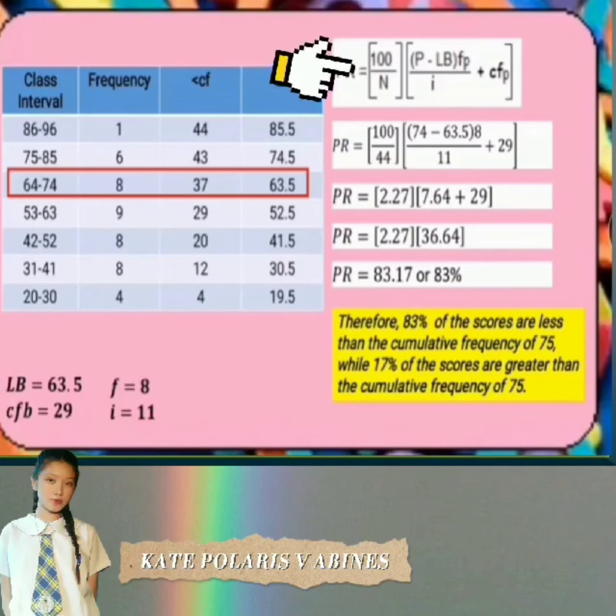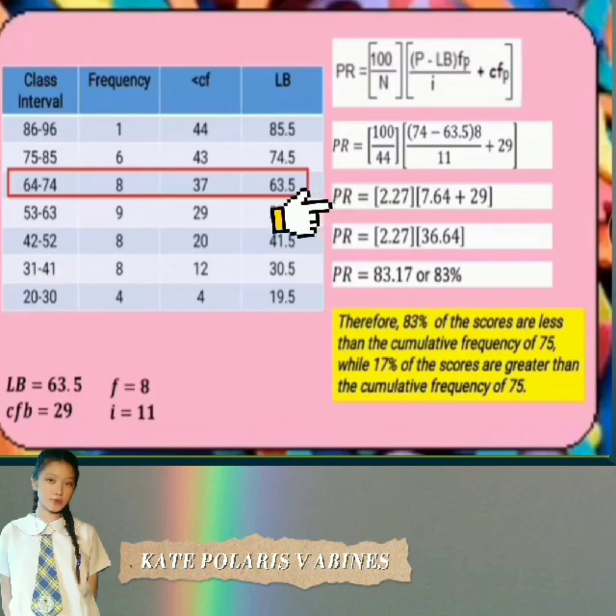Using the formula of percentile rank by substitution, 100 over ang n natin is 44, then ang p is 74 minus 63.5 times ang frequency, that is 8, all over class size na 11, plus cumulative frequency below na 29. By using your calculator, try nyo isolve to: 74 minus 63.5 times 8 divided by 11 is equal to 7.64, plus 29.